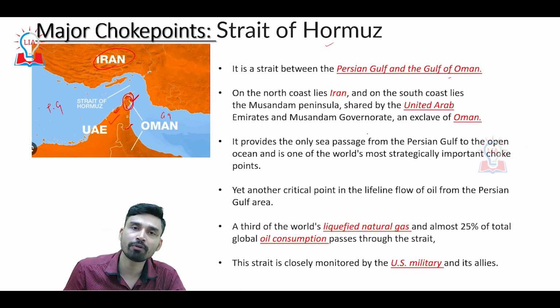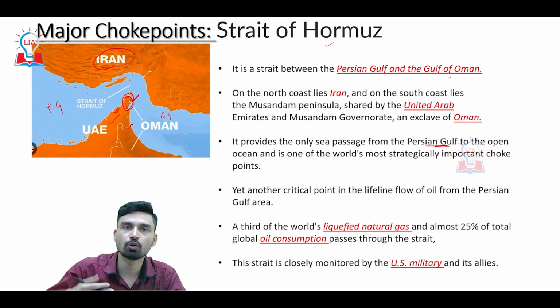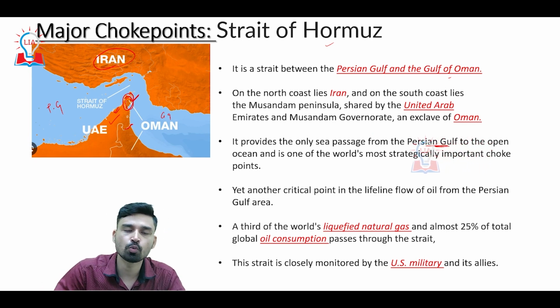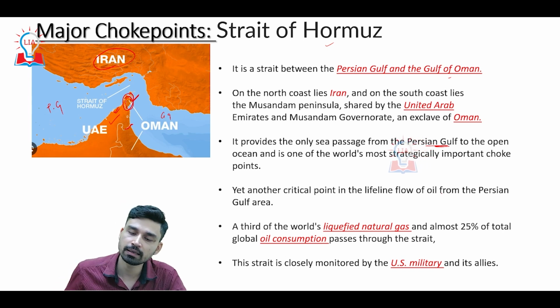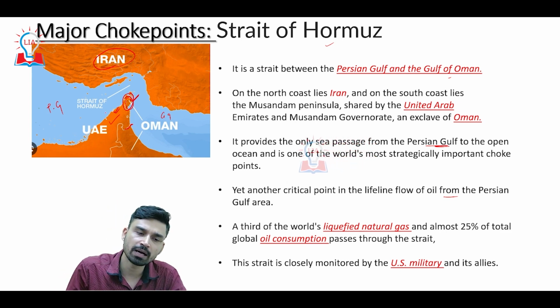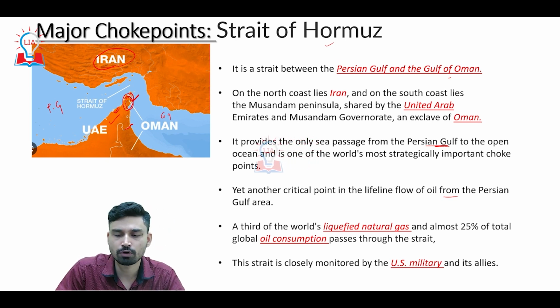Now, it provides the only sea pass from the Persian Gulf to the open ocean and is also one of the most important strategic choke points of the world. Yet another critical point in the lifeline flow of oil from the Persian Gulf. Whatever oil is produced in Iran, Iraq, Kuwait, Bahrain, or even from the UAE, basically passes via the Strait of Hormuz.